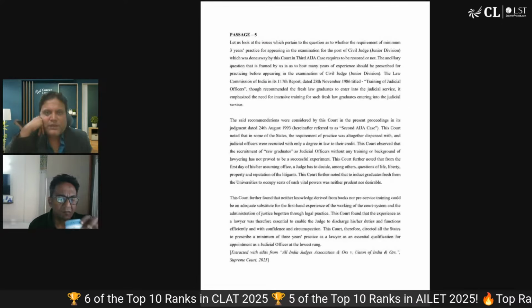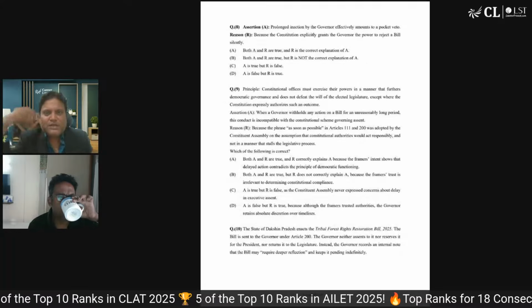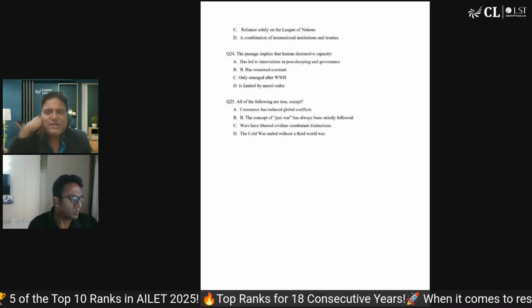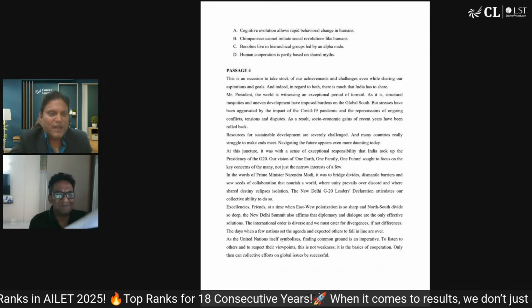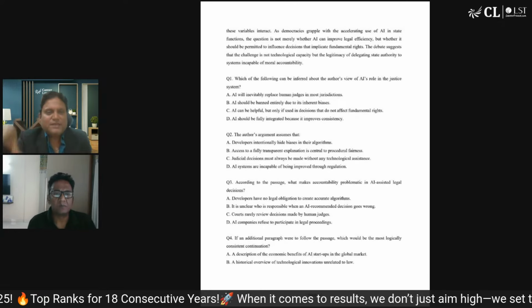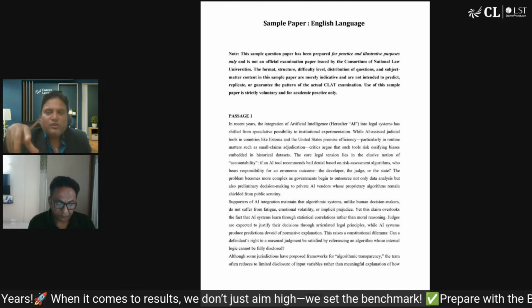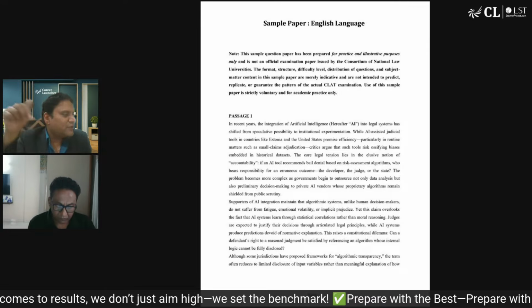Right. Can we go to the English section? This had 5 passages, and that is a change. I mean, if we compare it with the last year CLAT, this is a change. There were 4 passages, and this has 5. And also the length of the passages I would like to talk about.